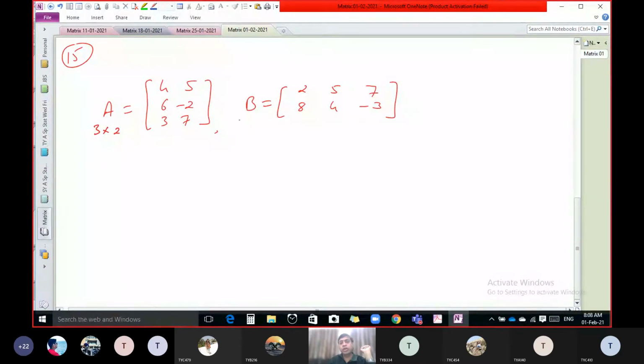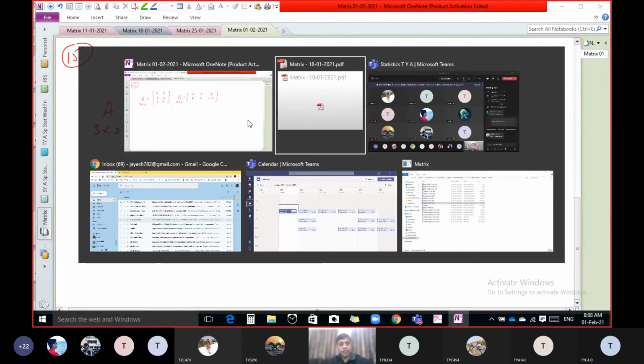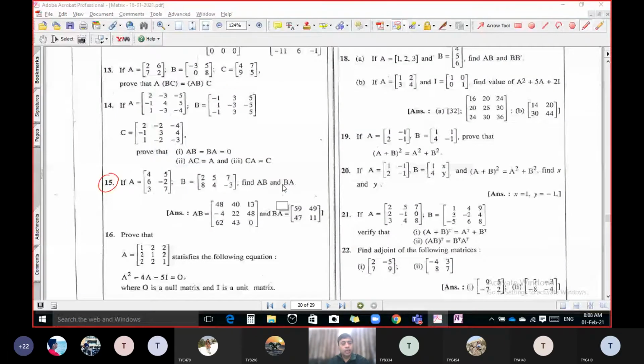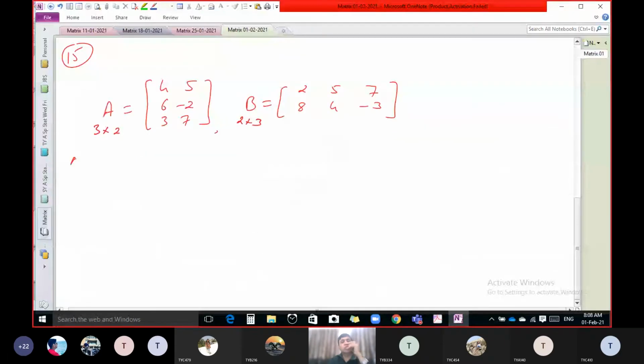Okay, what is the order of B? 2 by 3. Now, what is the question? Find AB and BA. So let us start. Now, A into B. First of all, tell me whether A into B is possible or not? Possible. So now what we have to do?